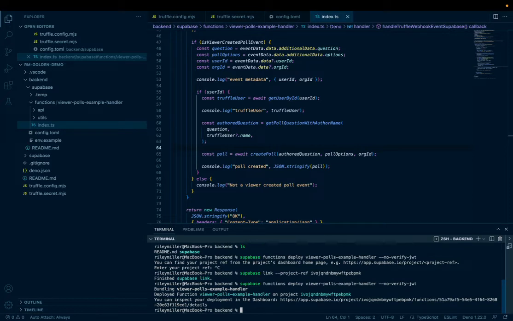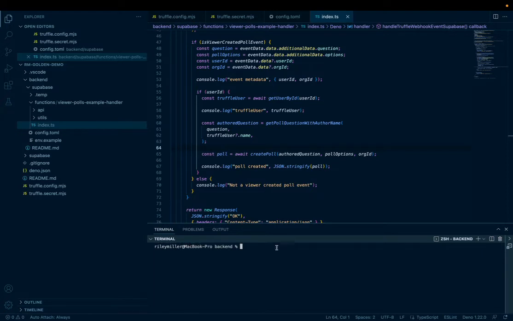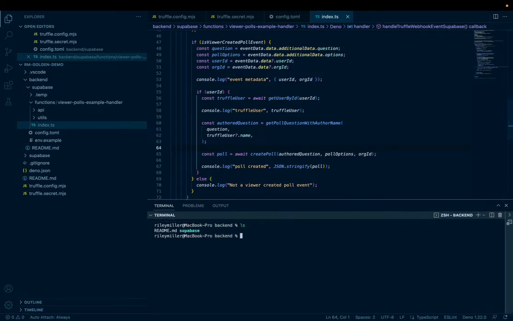We've deployed our function. The next thing that we have to do is set up our remote secrets after we've deployed the function. If you set up your secrets before, then the function deploy, if it's the first time you're doing it, is going to overwrite any secrets you've already set. So we're going to cd into the Supabase folder, and we're going to copy this example environment file into .env.